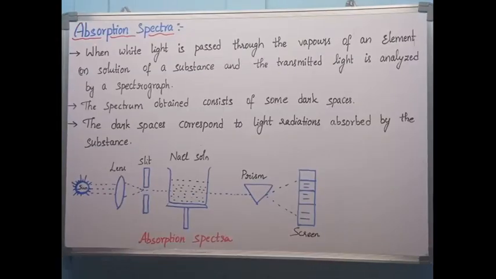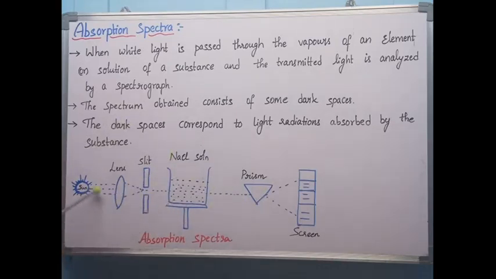Let's see the second one, that is absorption spectra. Whenever white light is passing through vapors of an element or a solution of a substance, the transmitted light is analyzed by the spectrograph. Here I am taking sunlight. This sunlight consists of different radiations. White light from the sun is passing through the unknown solution. This solution gives a transmitted light, and this transmitted light is analyzed by the prism here.